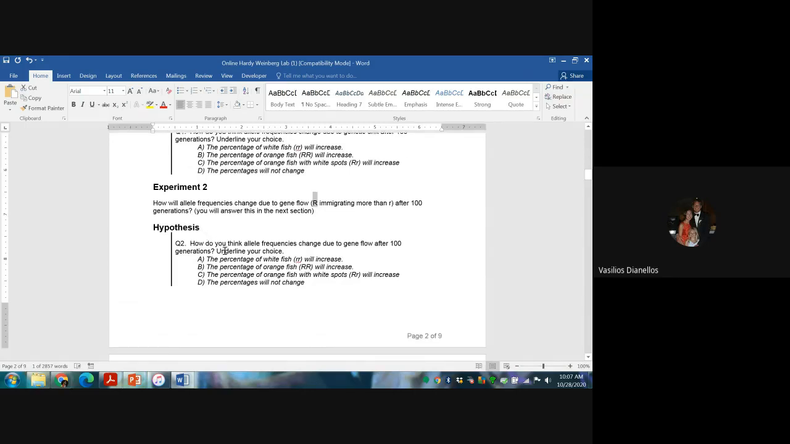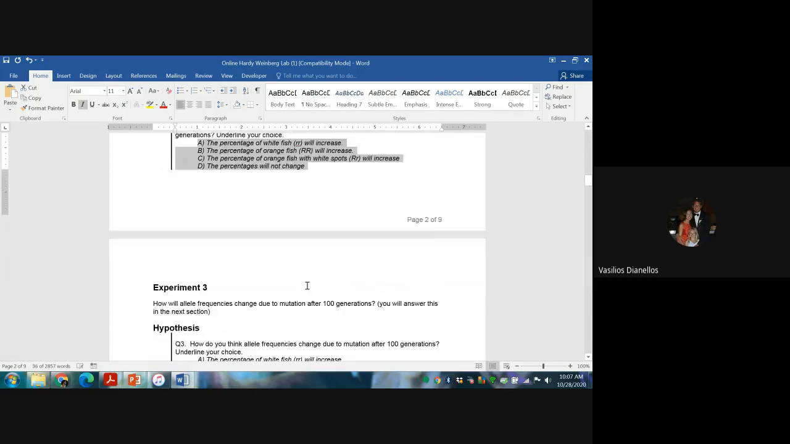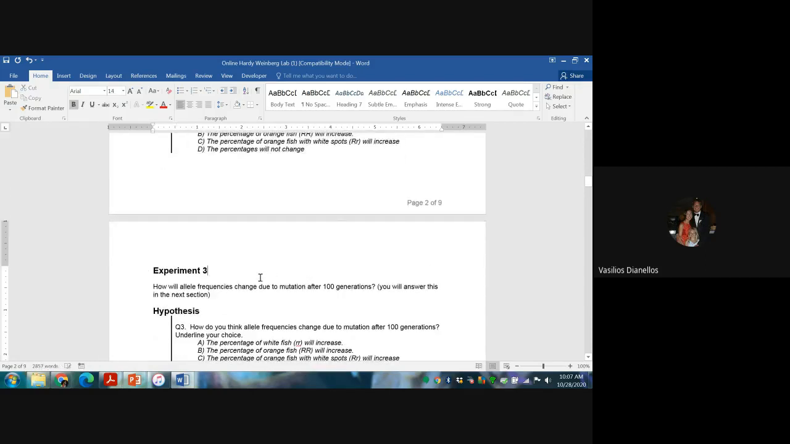And again, just like the last one, I've given you these four to choose from. So somehow indicate which one you choose, whether the white fish will increase, the orange fish will increase, or the orange fish with white spots will increase, or there's no change, right? Those are your choices. Choose from those if you want, or if you have some other hypothesis, you can write that down too.